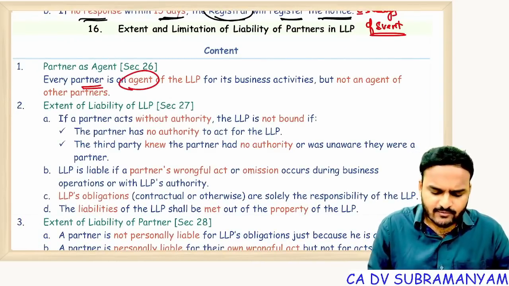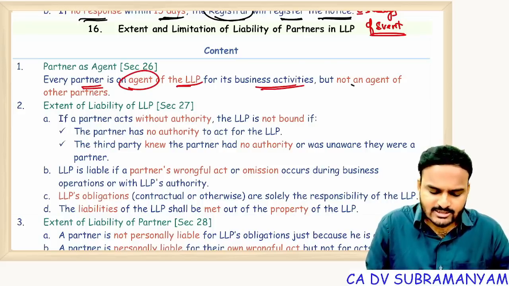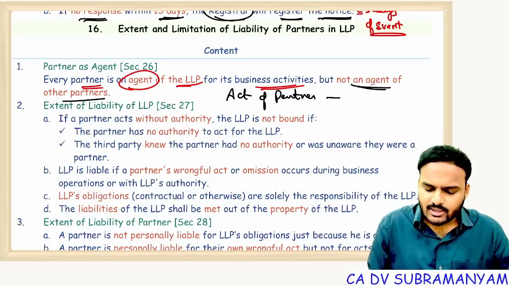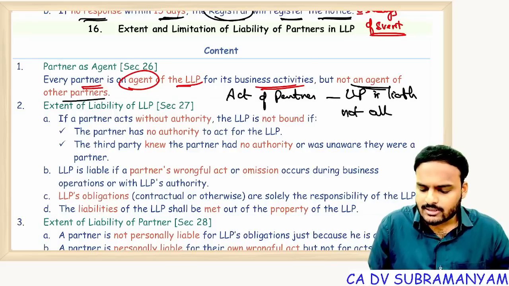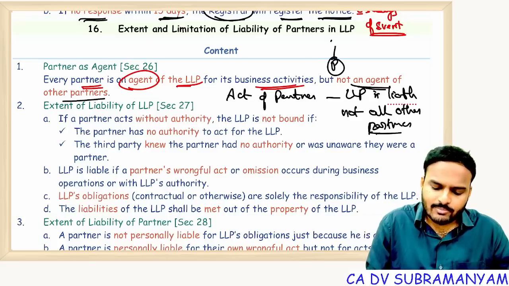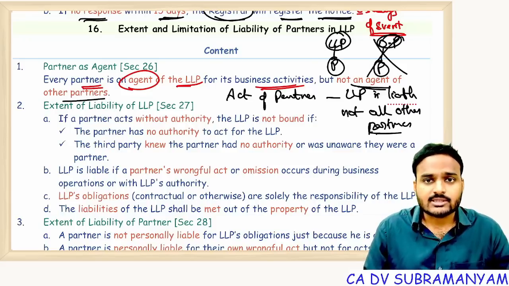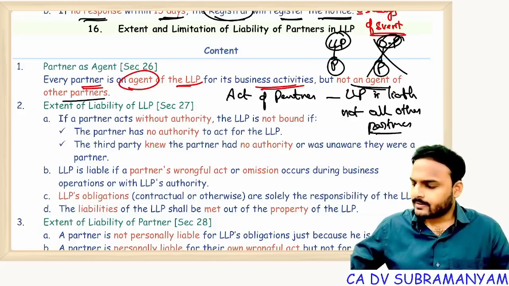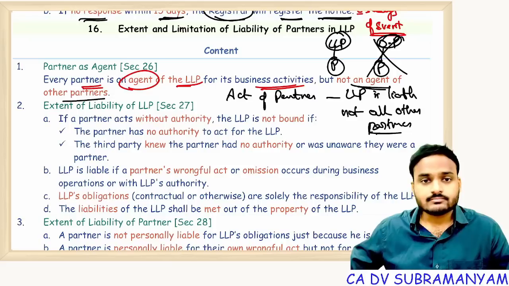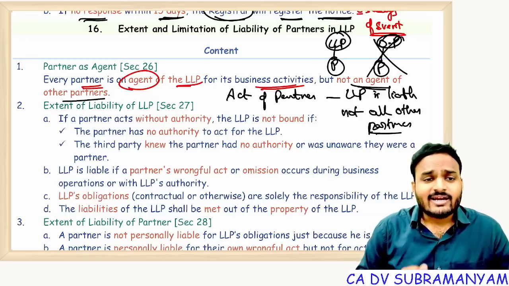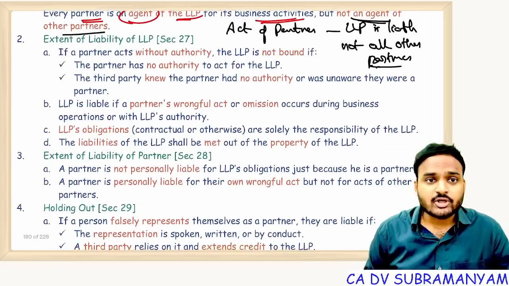Next one. Extent of liability of partners in an LLP. Every partner is an agent of the LLP for its business activities, but not an agent of other partners. That means for the act of a partner, the LLP is liable, but not all other partners. So there is a mutual agency concept between partner and LLP, but not between partner and other partners.